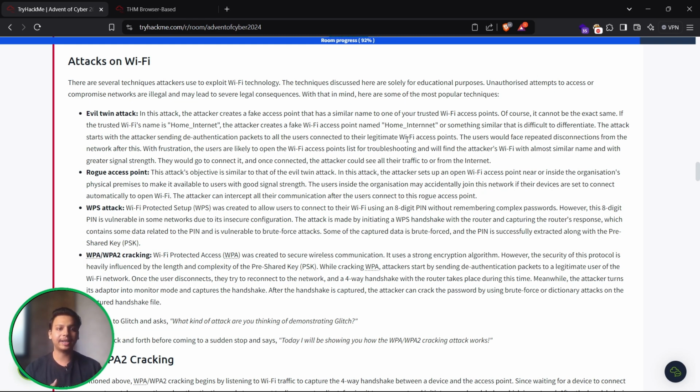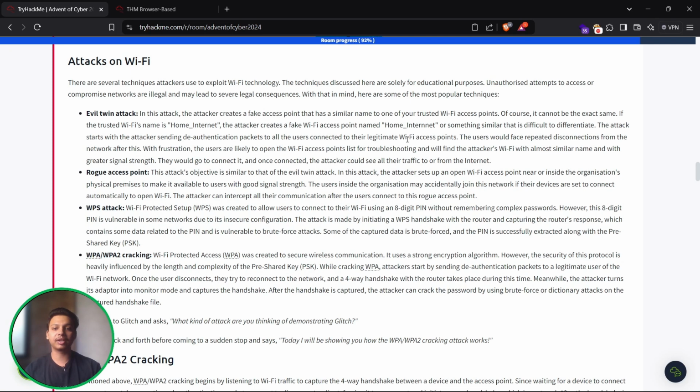Of course, it cannot be the exact name. If the trusted Wi-Fi name is home_internet, the attacker creates a fake Wi-Fi access point named home_interNnet, that is, with a double N in internet, or something similar that is difficult to differentiate.